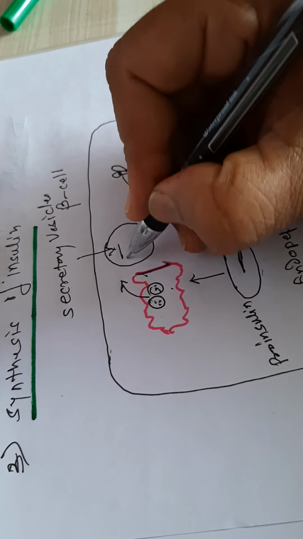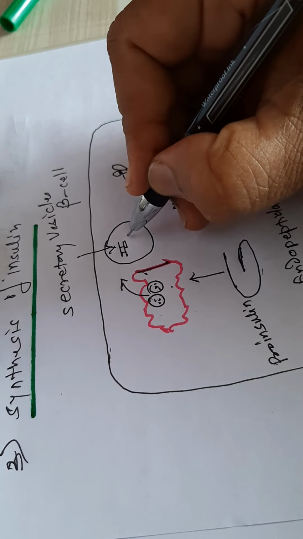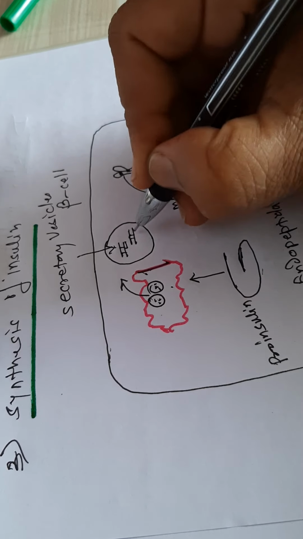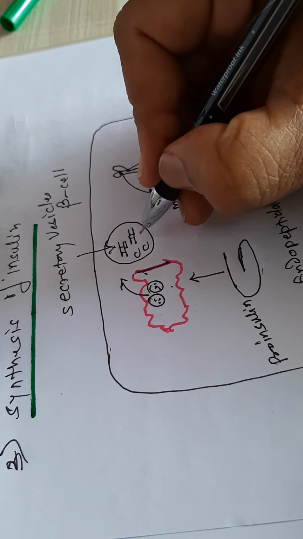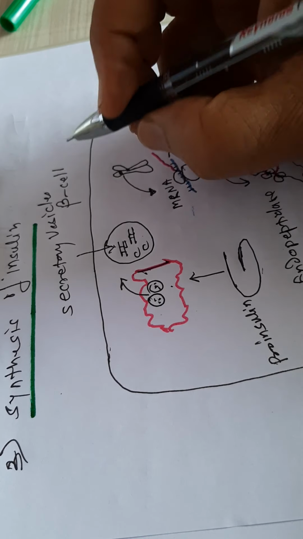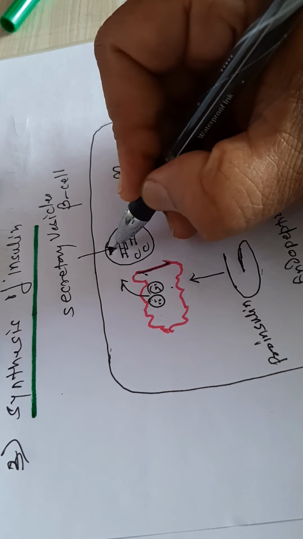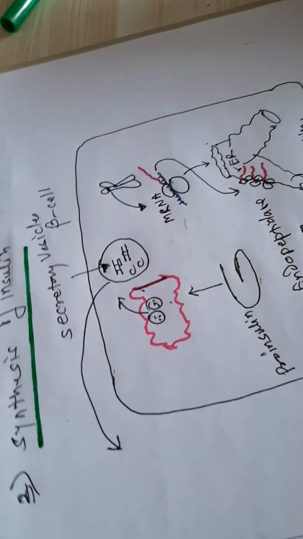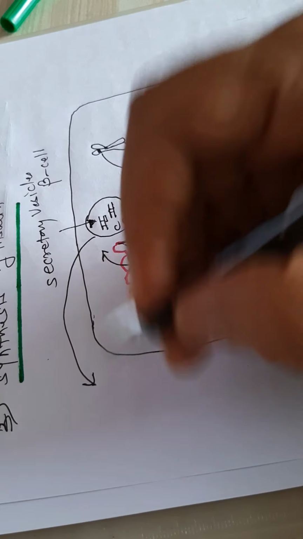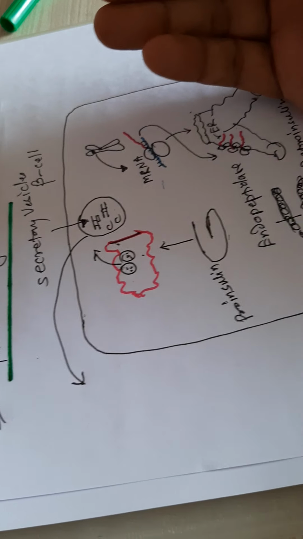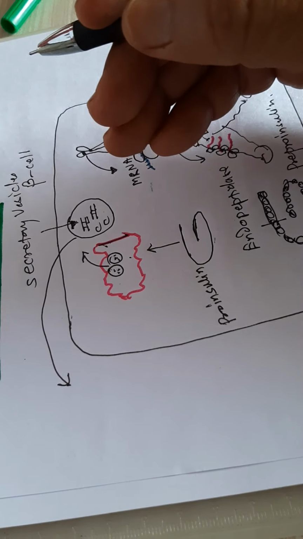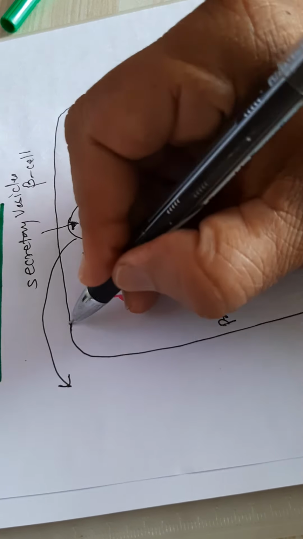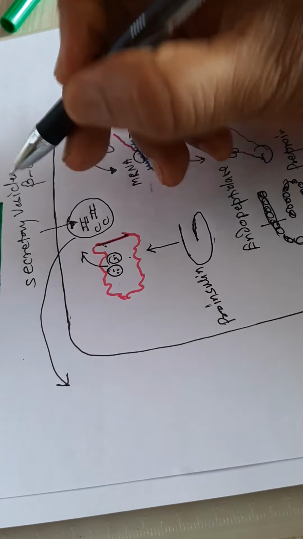The secretory vesicles contain insulin, C-peptide, and a little amount of proinsulin. When the beta cells of the pancreas secrete their content outside, the secretory vesicles come close to the cell membrane and then secrete it.